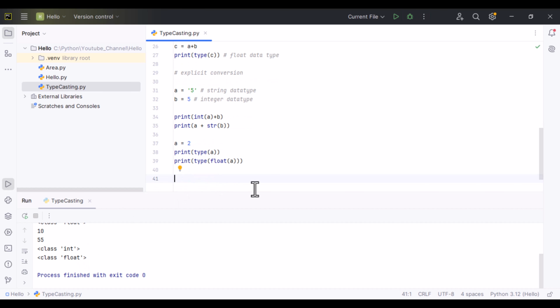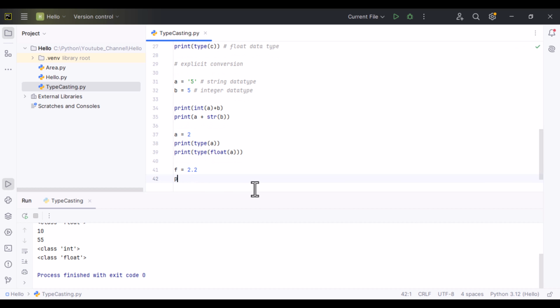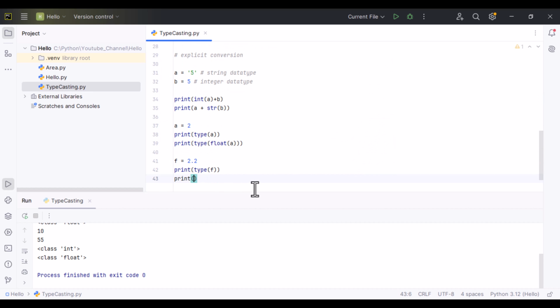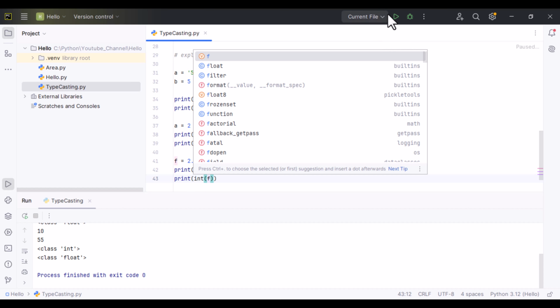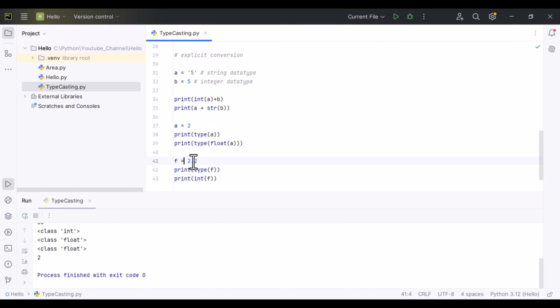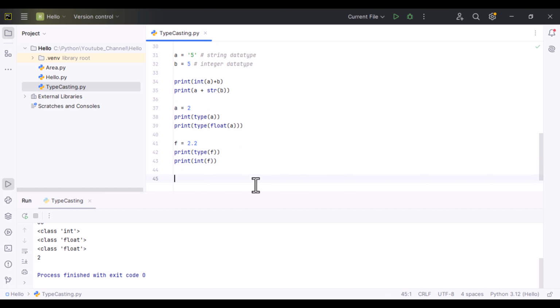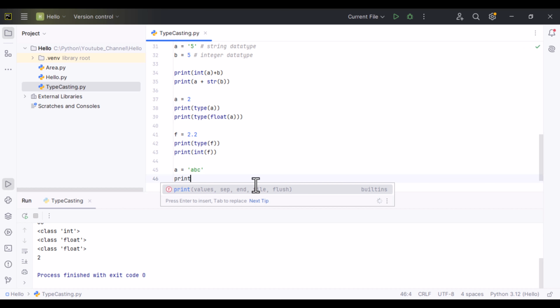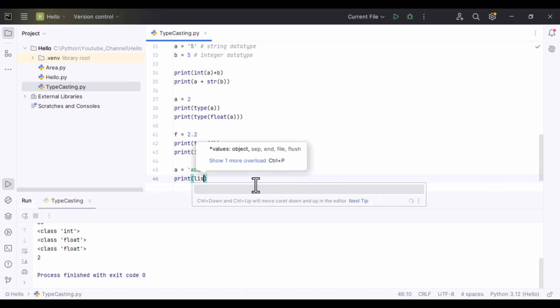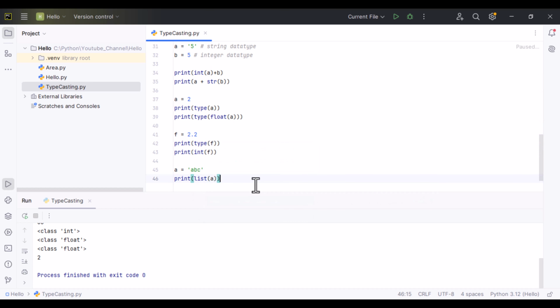We can also convert a floating point into an integer, like int(f), and it removed the decimal part because an integer doesn't contain decimal points. We can also convert a string like a equals "abc" into a list. For example, if I say list(a), it will convert it into a list like this.